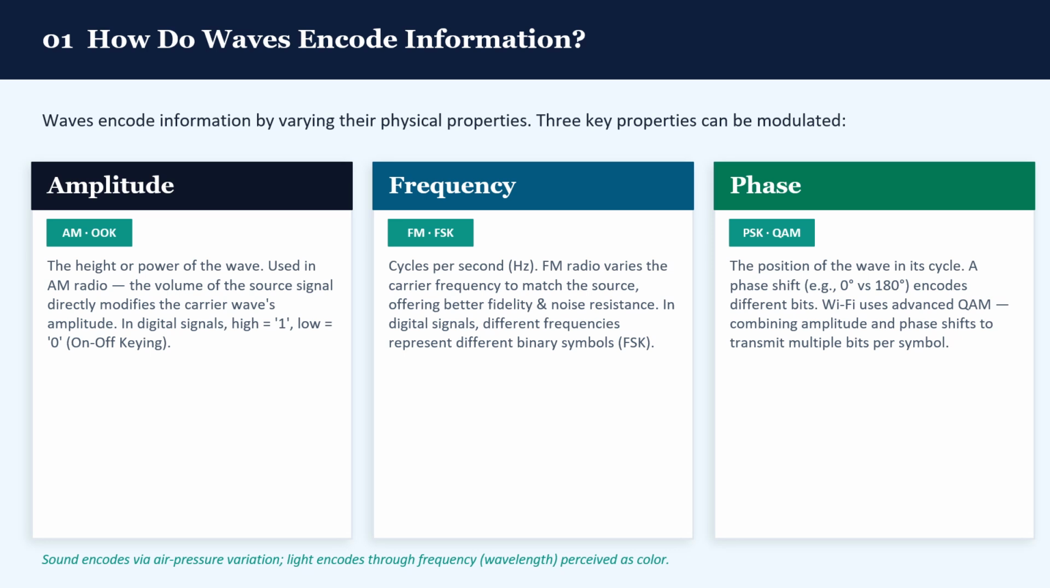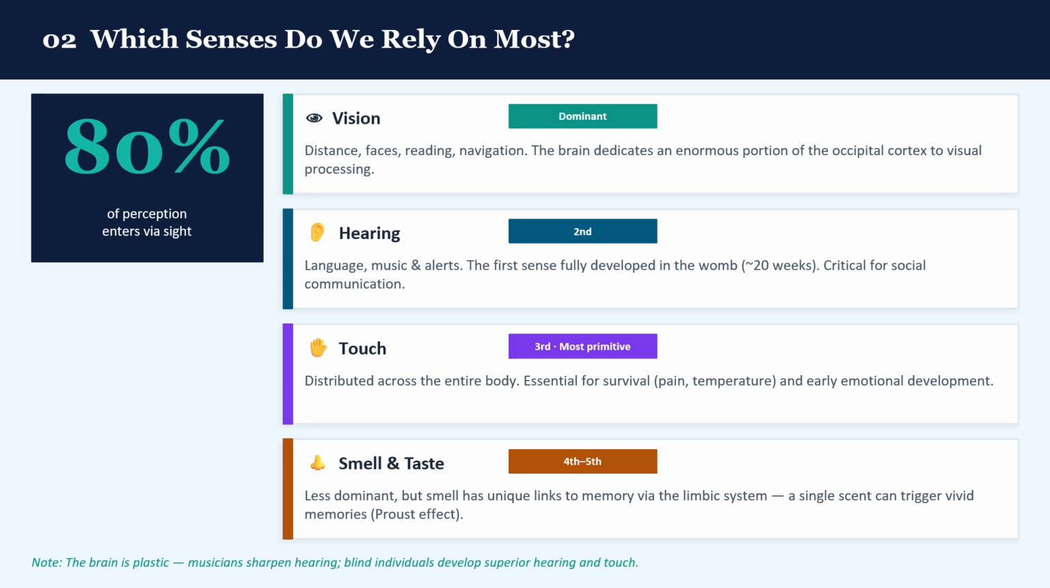Sound works the same way. Variations in air pressure carry words and music, and light encodes information through its frequency, which our eyes interpret as different colors.